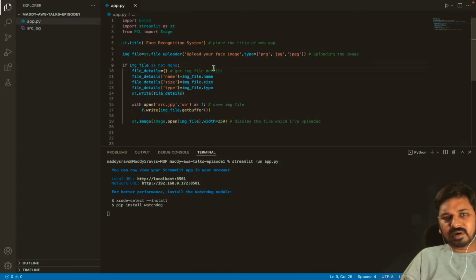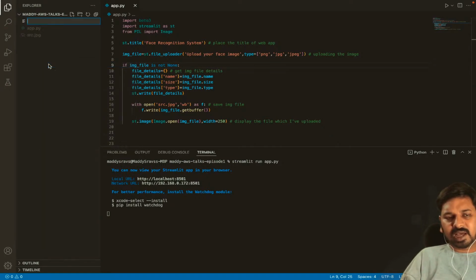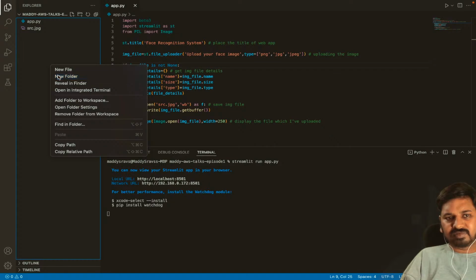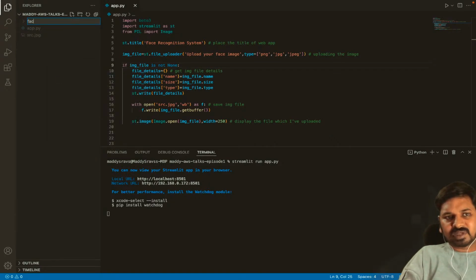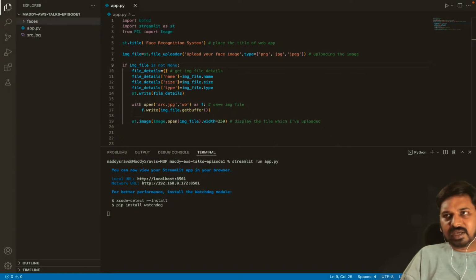Now here what I'll do is I'll create some known faces. I'll create a new folder, I'll name it faces. I have a folder named faces, and then here what I'll do is I'll just go to this folder. I'll open it, and here I'll copy this. I'll put some images into the folder called faces, and I'll rename that image to the name of the face.